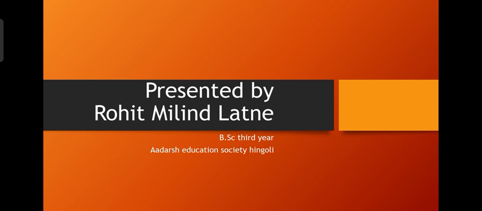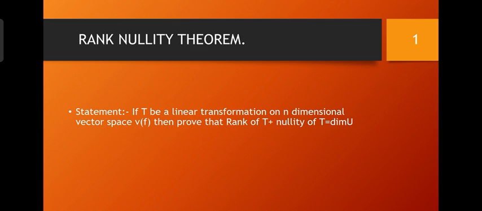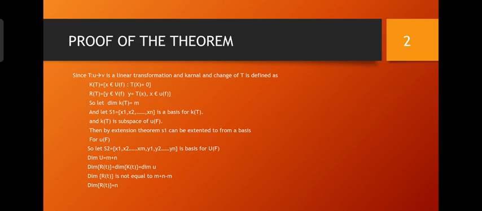Let's move on to the rank nullity theorem. Statement: if T is a linear transformation on an n-dimensional vector space V of F, then prove that rank of T plus nullity of T equals dimension of U. We know that dim is the symbol used for dimension.